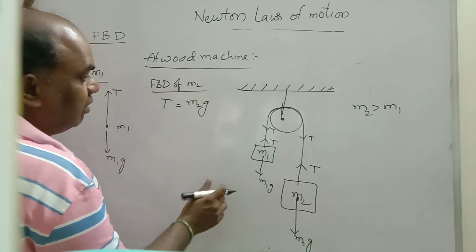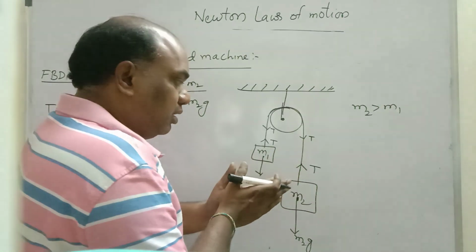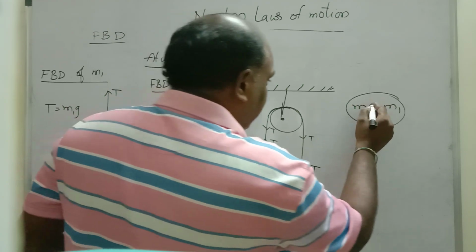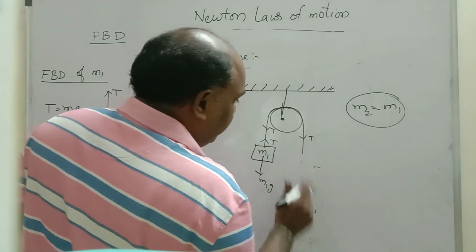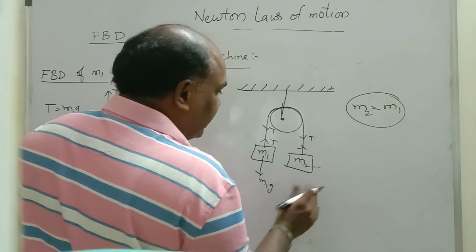If these two are equal, the bodies do not accelerate. Let us consider m2 greater than m1. Let the first case be m1 equal to m2. Then both m1 and m2 will be in equilibrium, so the tensions are equal.